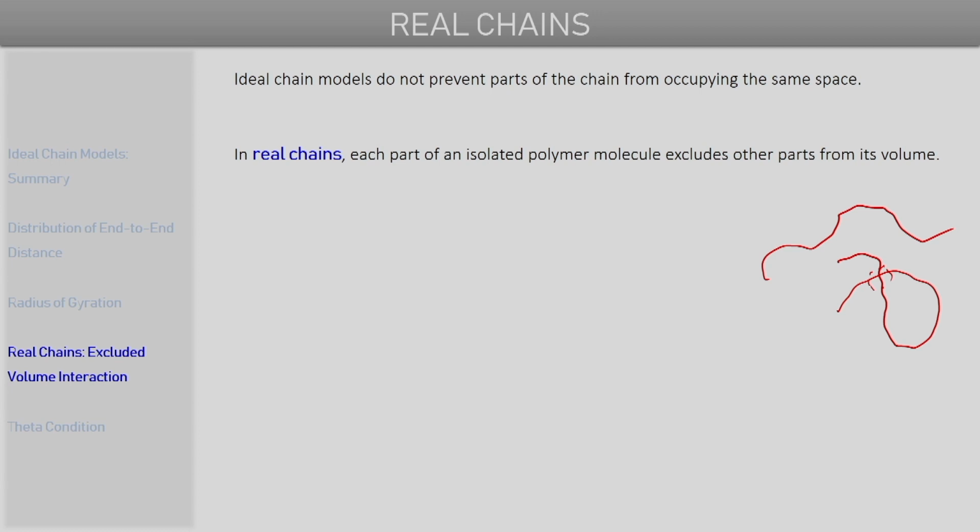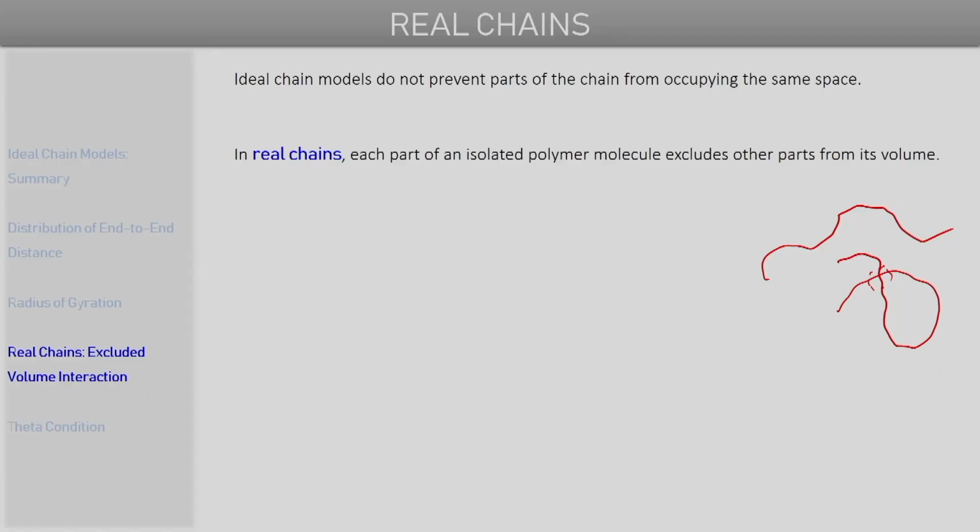So basically, for real chains, all the models and everything that we have discussed till now are for isolated polymer chains. So if we have a single isolated polymer chain, how does it behave? For an isolated polymer chain, in real chains, each part of the molecule can actually interact with other parts of the same molecule,